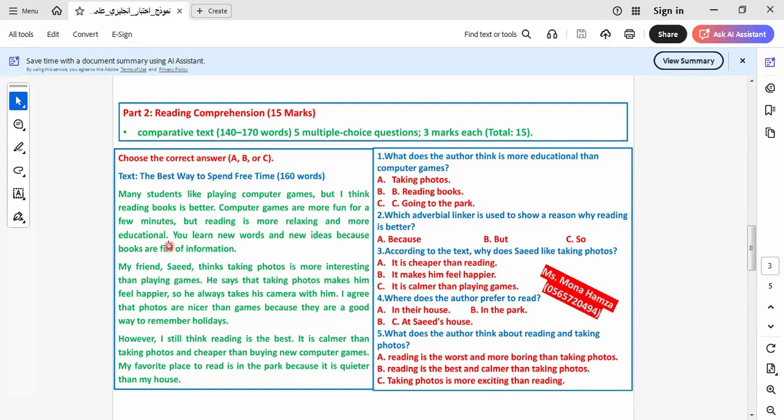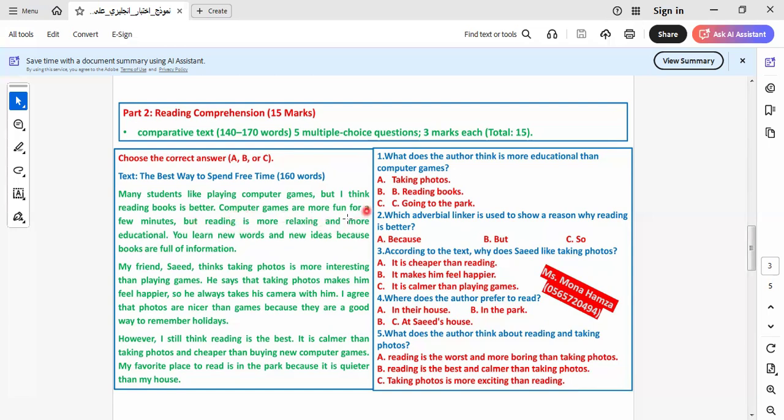So computer games are not bad when we use them for a short time and for fun, but we shouldn't play computer games all the time because it's not good for us. Because we want to train our minds and have information, we must read books to help us in our studying at school or when we are at university. It's important to read books to have information, to have knowledge, to know more about the world around us, and so on. Let's continue the rest of the comprehension.